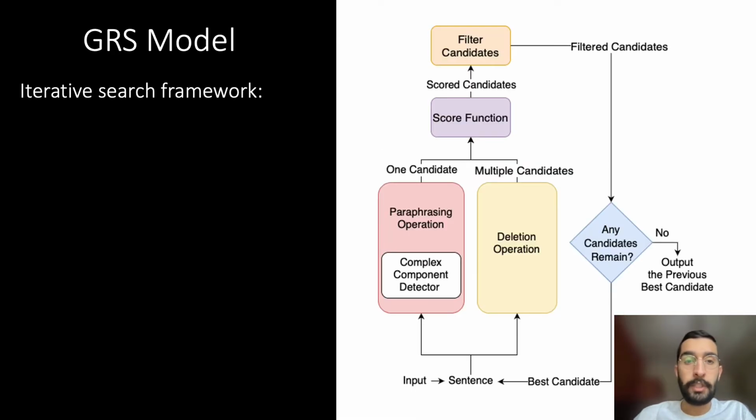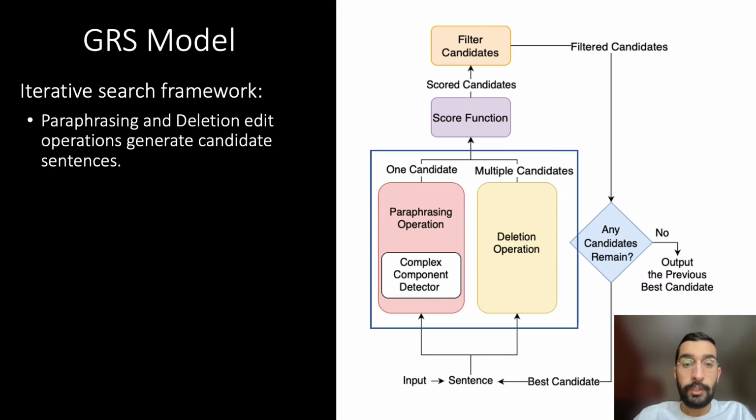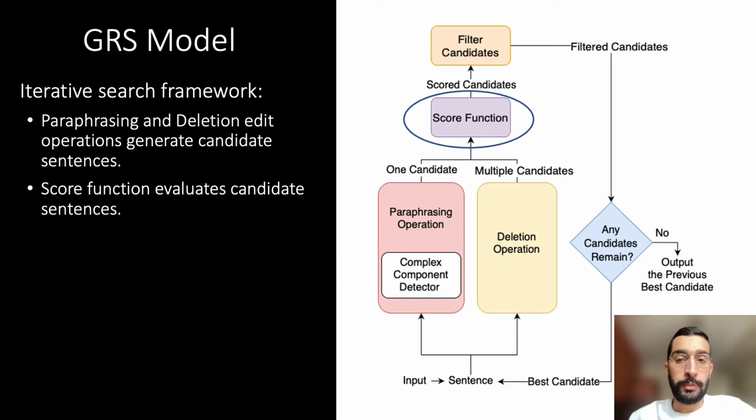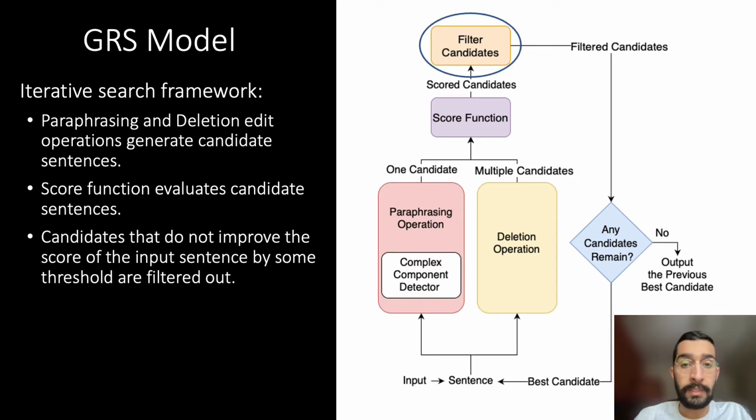Now I will explain the GRS model in more detail. GRS iteratively revises a given complex sentence by applying paraphrasing and deletion edit operations on sentence fragments. In each iteration, edit operations produce multiple candidate sentences, and then candidates are evaluated using a score function. The score function guides our search for the best simplification using soft and hard constraints on simplicity, linguistic acceptability, and meaning preservation. We filter out those candidates that do not improve the score of the input sentence by some threshold, and then the best candidate is selected.